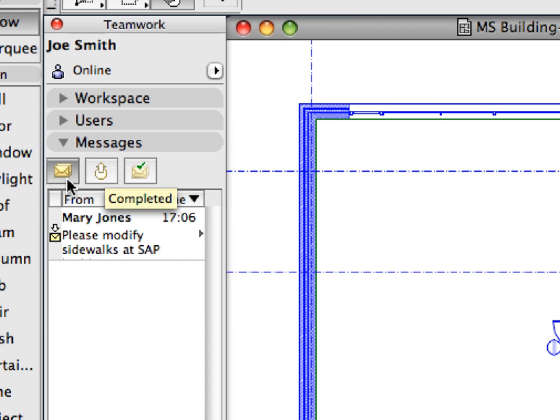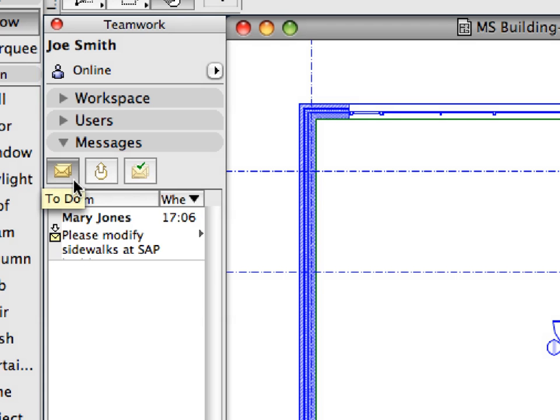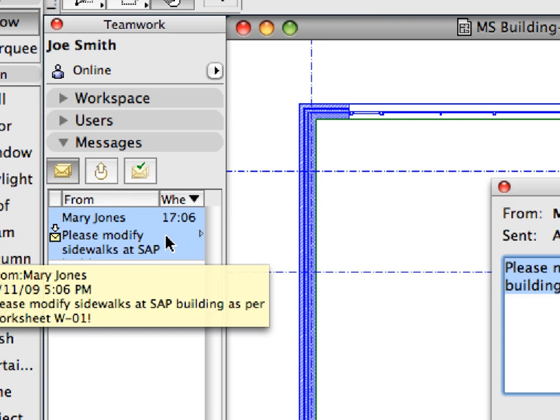The To Do category contains all new messages received. The My Pending Requests category contains messages in which you are requesting an element from another user, which they have reserved. The message will stay in the category until your request is either granted or denied by the other user. We will talk more about this in later steps of this guide. You can use the Completed category to store those messages which have already been handled by you and therefore need no further attention.